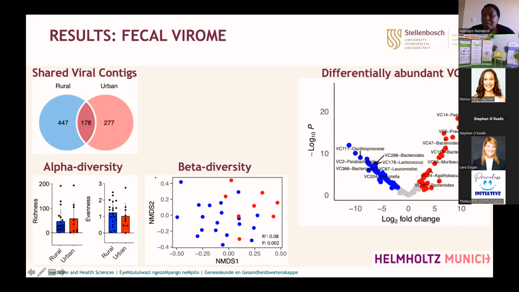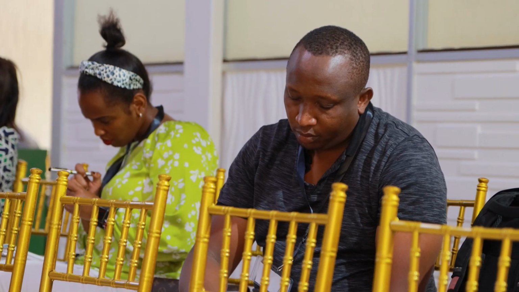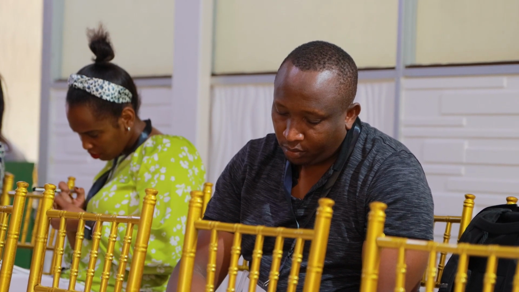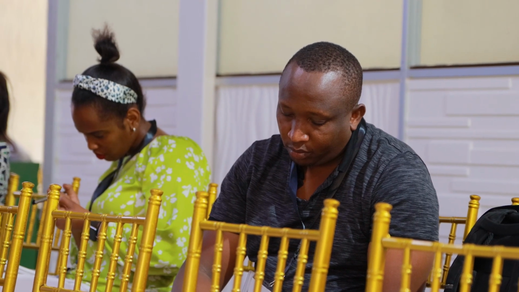And also, we noted that Faecalibacterium, remember in the other place, it had a blue arrow, and that blue arrow shows that it is abundant in the rural area. However, when we look at the data here, we see that it is susceptible to infection by its own viruses in the urban area.